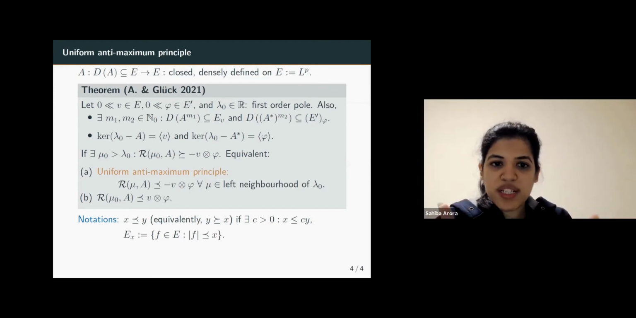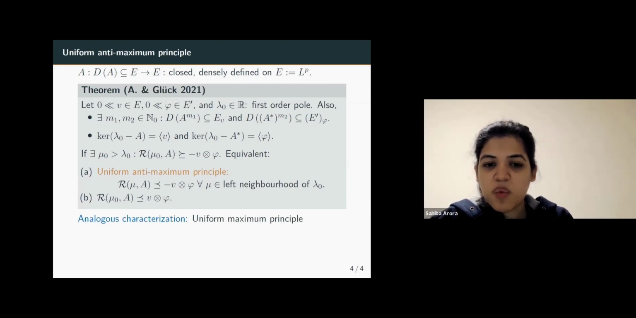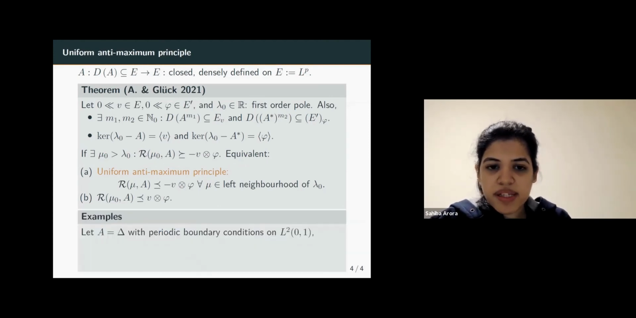So now I show you a result which actually looks very technical at first glance. So I should also show you some examples to show that indeed one can prove and disprove maximum and anti-maximum principles via this theorem. And before I do that, I would mention that just using a change of signs, one can analogously characterize the uniform maximum principle as well. Okay, so let's look at some examples.